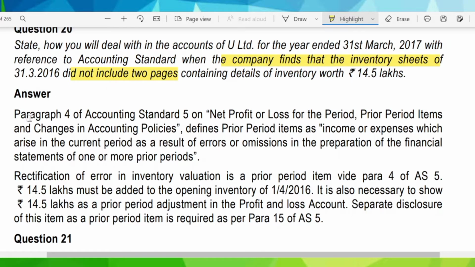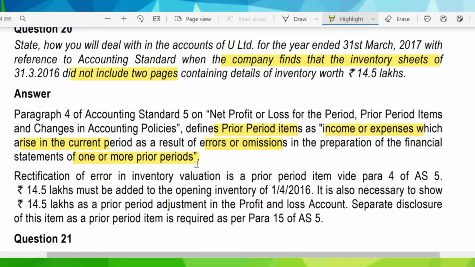So it will be treated as per paragraph 4 of Accounting Standard 5, Net Profit or Loss for the Period, Prior Period Items and Changes in Accounting Policies. It defines prior period items as the income or expense which arise in the current period as a result of error or omission in the preparation of financial statements of one or more prior periods.